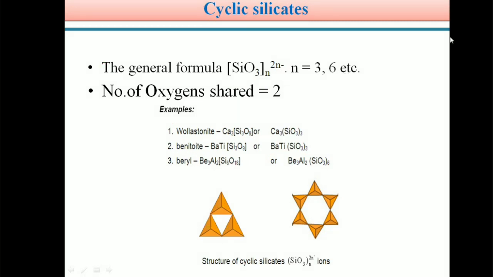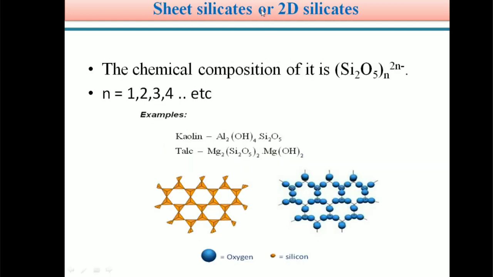Next, the category is sheet silicates or two-dimensional silicates. Here, 2D represents two-dimensional. So sheet silicates are also called two-dimensional silicates. The chemical composition of sheet silicates is (Si2O5)n 2n-, where n equals 1 or 2 or 3, etc. So the general formula of sheet silicates is (Si2O5)n 2n-.